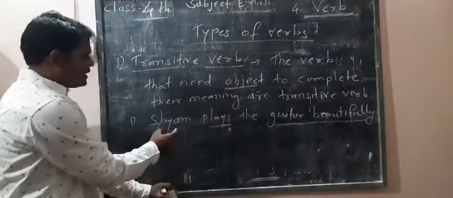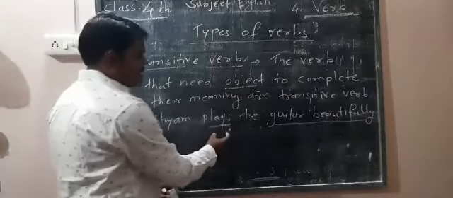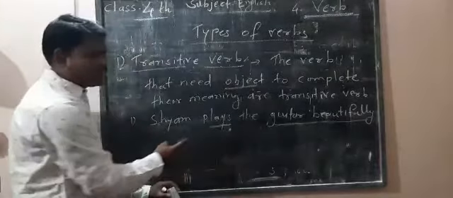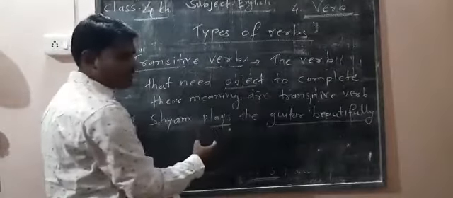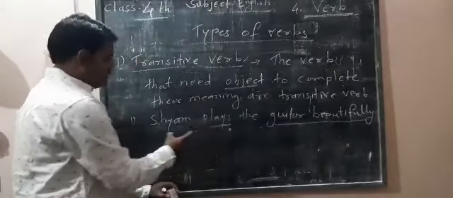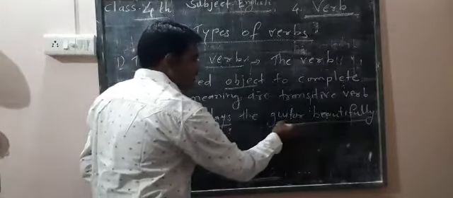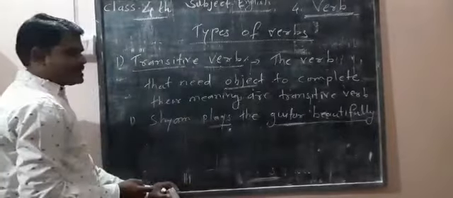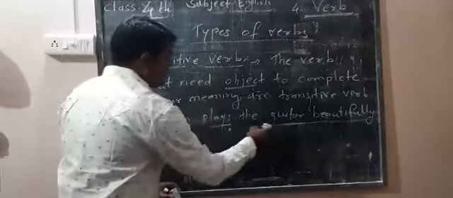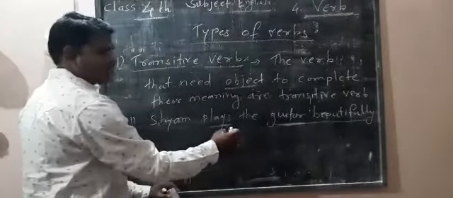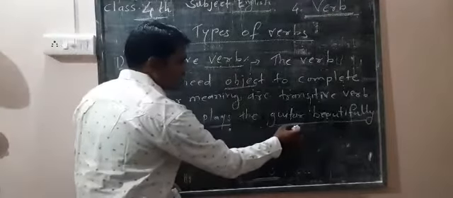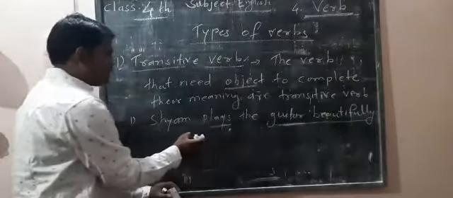If we only say Shyam plays, there is not a complete meaning of this sentence. Shyam plays, but what he plays I don't know. So Shyam plays the guitar. Here we need an object to complete the meaning. Guitar is given, so it is a complete meaning.